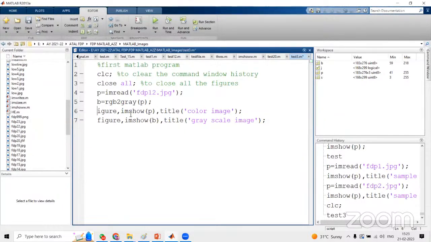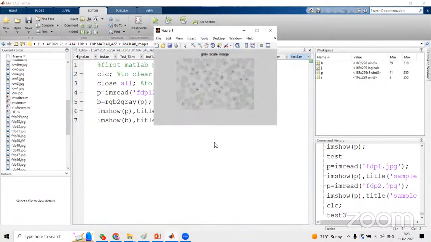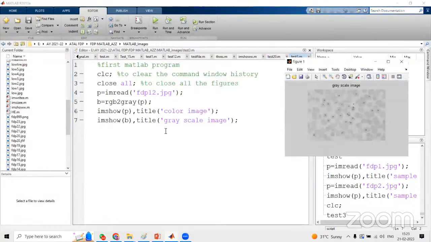Suppose if you take this case also, let me execute this program without figure. What happens, we will see. We already did one example. Again, let me execute one more program. You can see here only the grayscale image, the last image, is displayed. The previous image is not displayed.